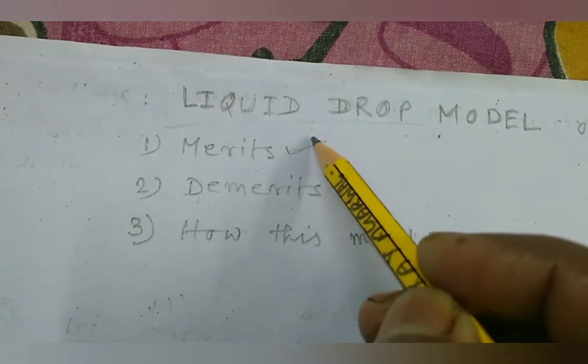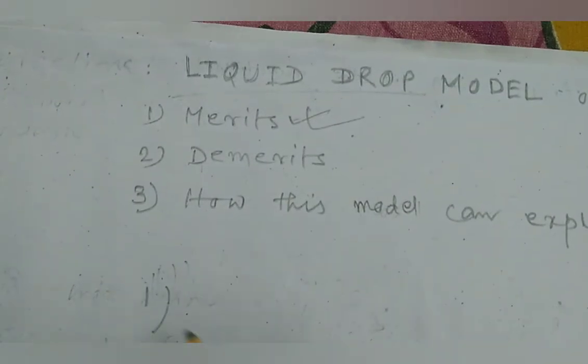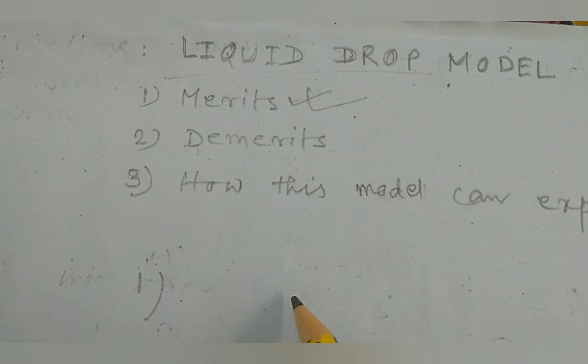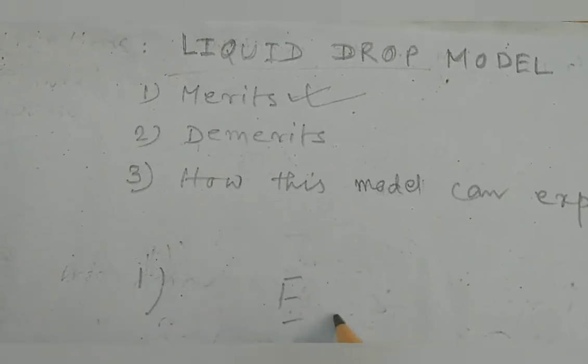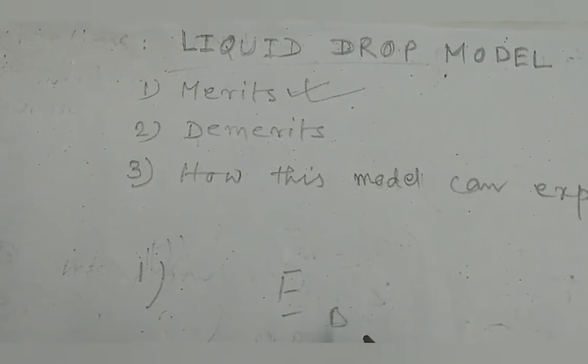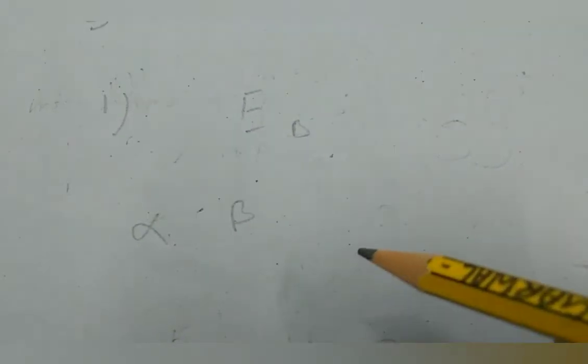The merits of this model: number one, the features of nuclear matter, such as the observed binding energy and the stability of the nucleus against alpha and beta disintegration, as well as nuclear fission, can be explained by this model very well.